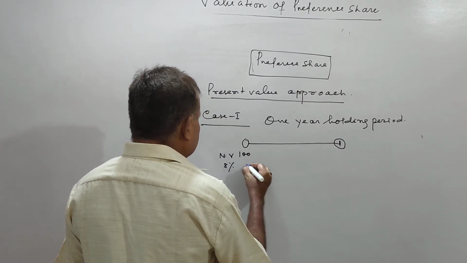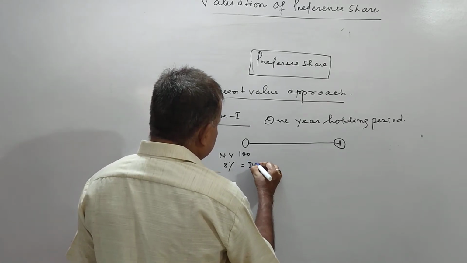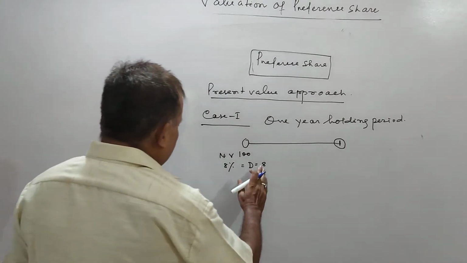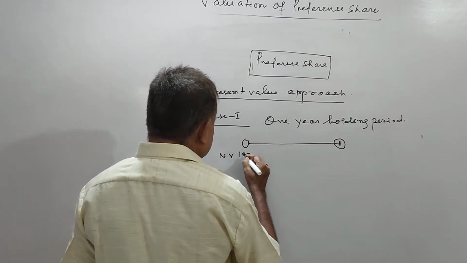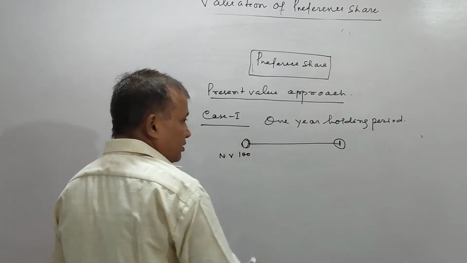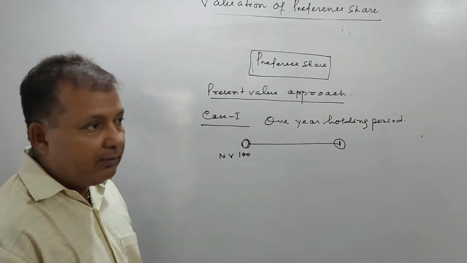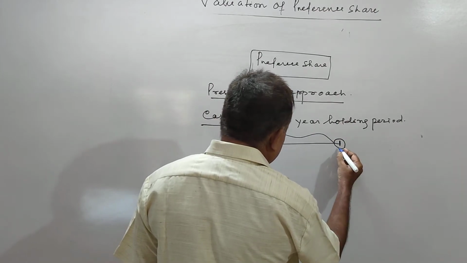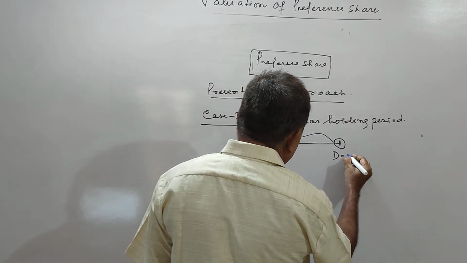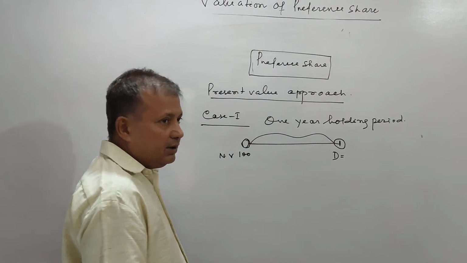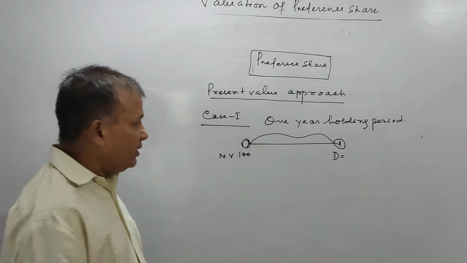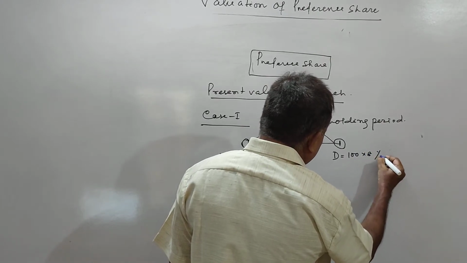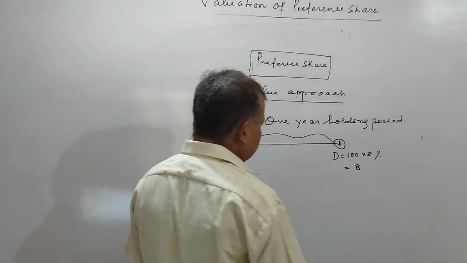This is 8% preference share, so my dividend will be 8. My dividend will arise at the end of the year. So at the end of the year, I will get a dividend of 100 into 8%. It comes to rupees 8.